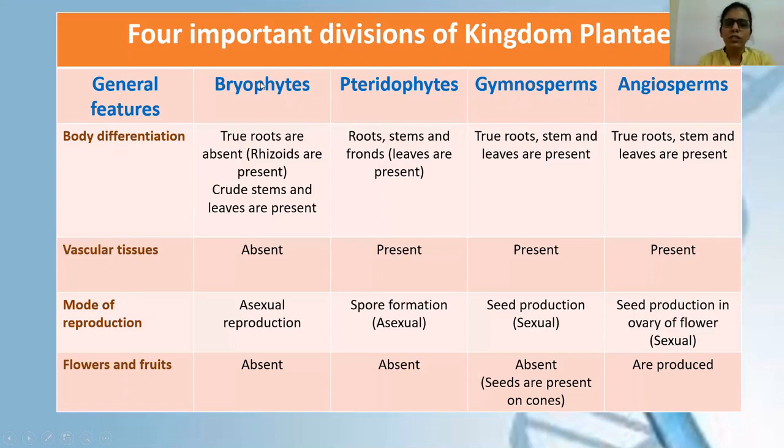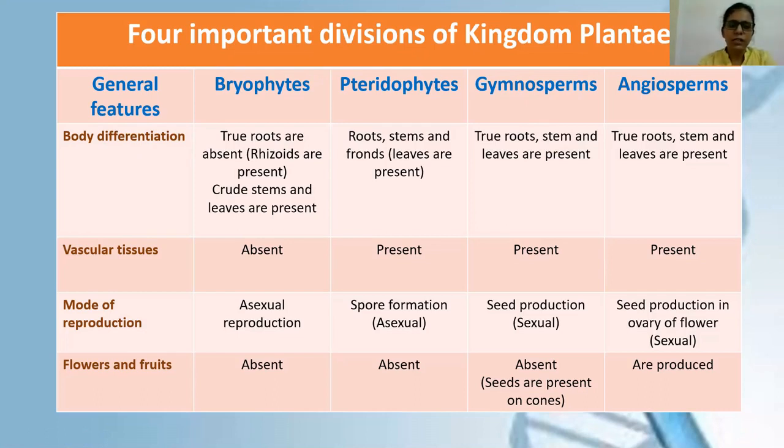Out of these 4 divisions, bryophytes and gymnosperms you don't have to read. They're not a part of your IGCSE syllabus. You only have to focus on pteridophytes and angiosperms. But as we're learning about the plant kingdom, it's always good to have a little extra knowledge. So the first general feature is body differentiation. That means the presence of root, stem, leaf, etc. Whether a proper shoot system or root system is present in the division or not.